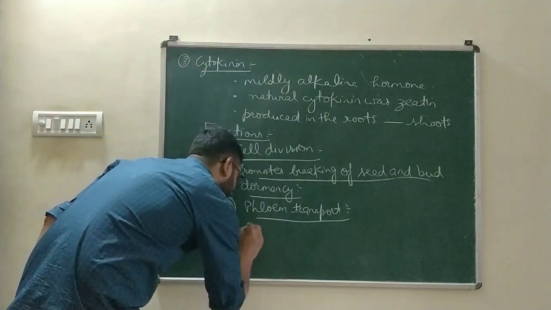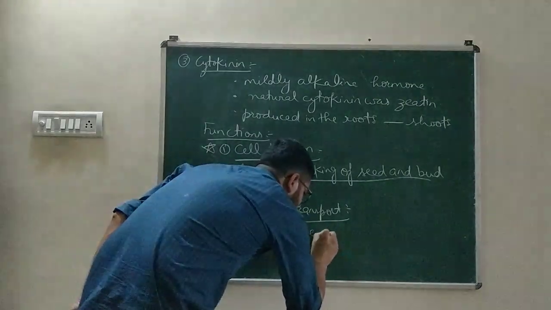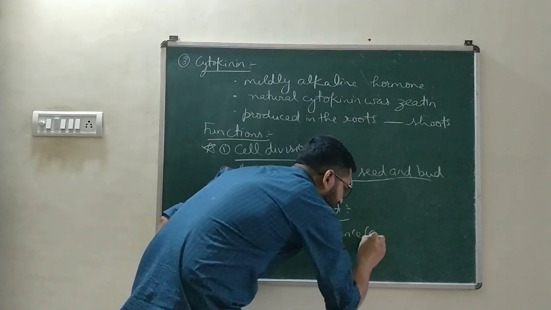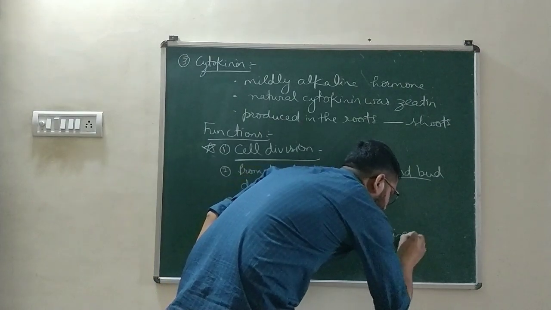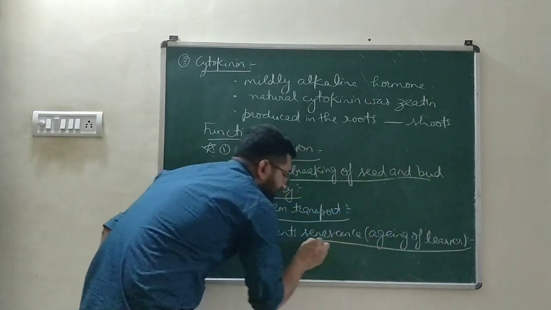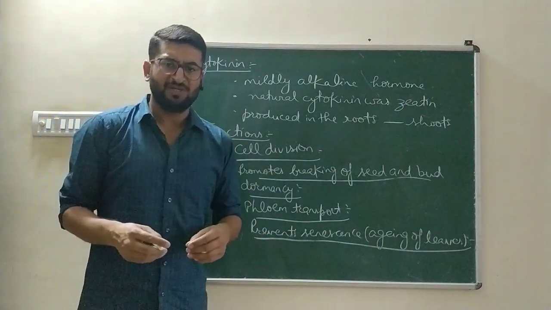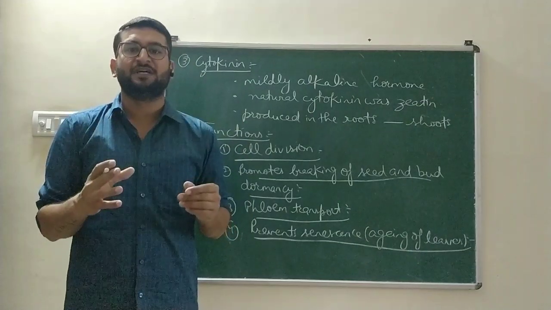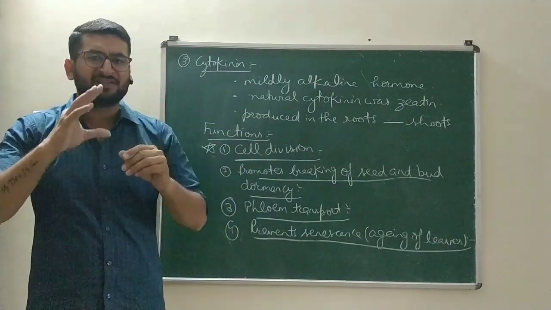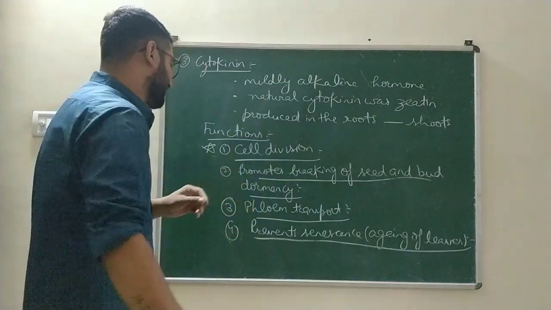Next, it prevents senescence. What is senescence? Aging of leaves. It does not allow the leaves to wilt, to shred off easily. It does not let the leaves wilt and dry quickly, and because of this the leaves do not fall quickly.